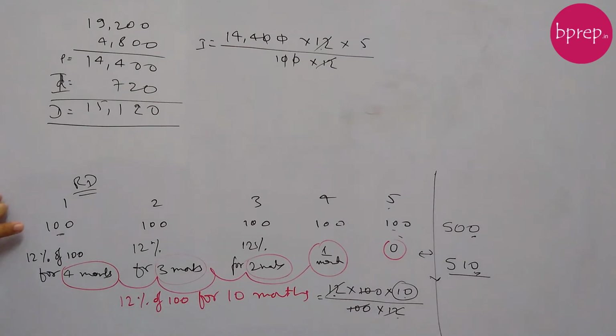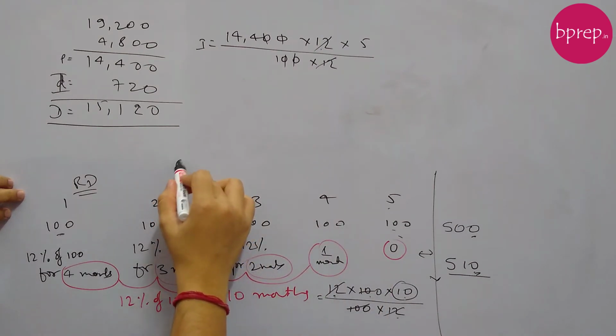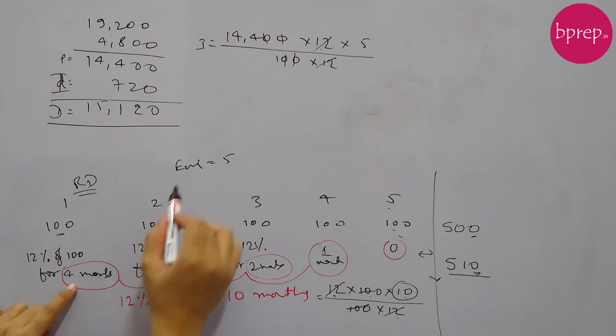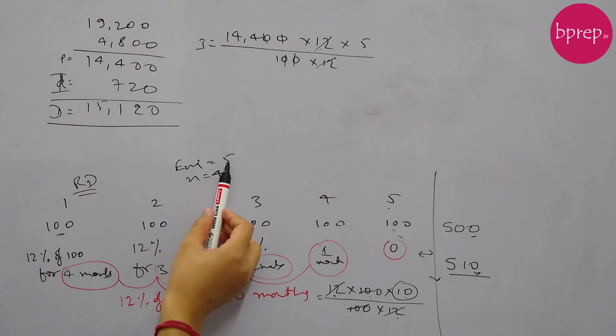So if we assume the EMI to always be 100 rupees, we can calculate this, right? So rate of interest into principal will always be 100 rupees, or put in whatever is given in the question, and this tenure. So finding the tenure is the only question. So now you see here, if number of EMIs is 5, for the first installment we'll get EMI minus 1 month's interest. Okay, so N is 4, which is EMI minus 1.